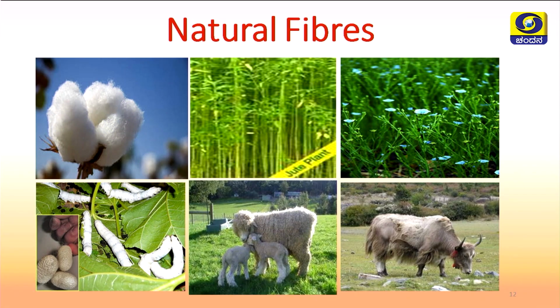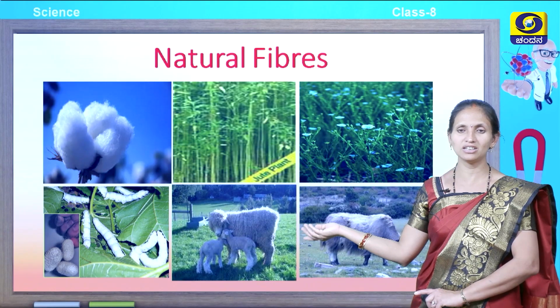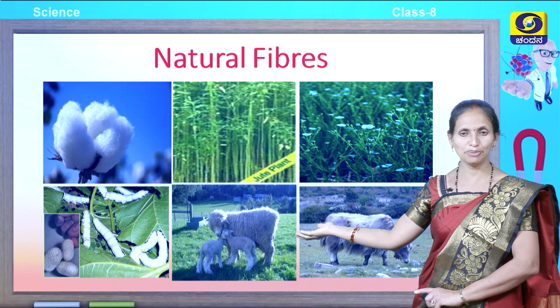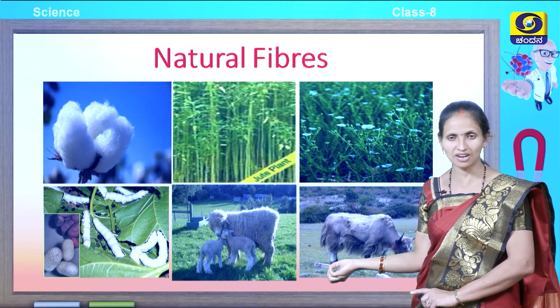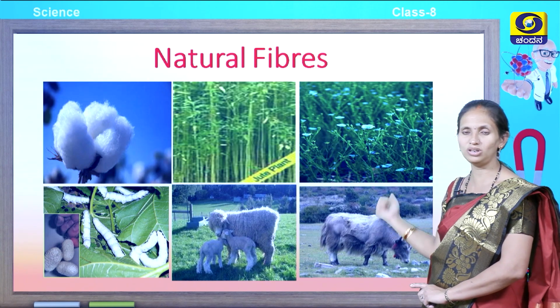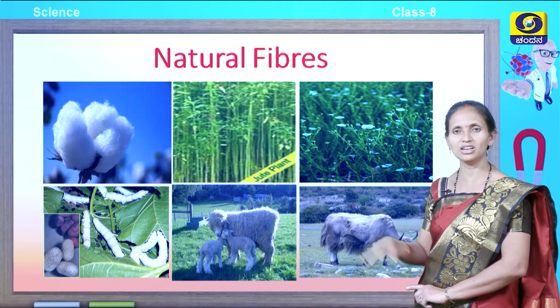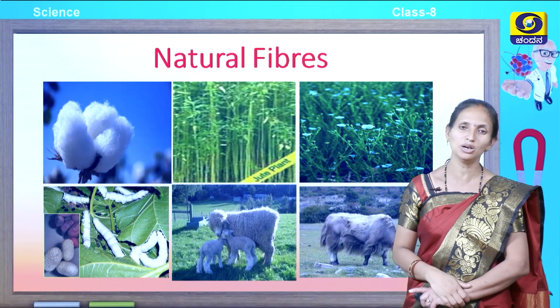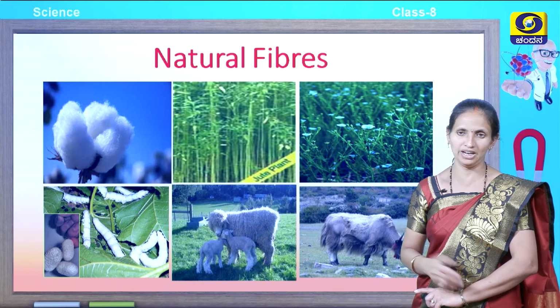There is a flax plant which is used in the production of linen. The silkworm is an insect through which silk is made. You can see a sheep from which the wool is extracted. You can see a yak from which wool is extracted. These are the natural sources from which natural fibers are obtained.